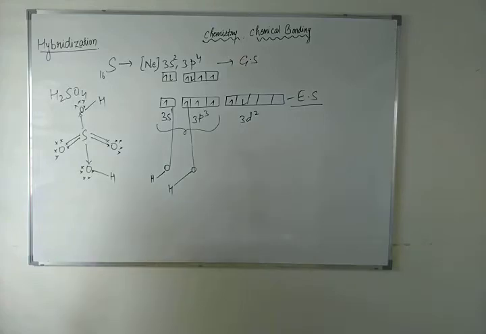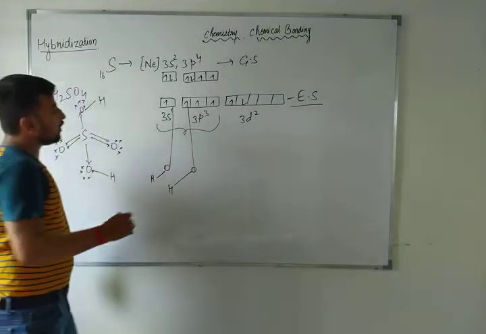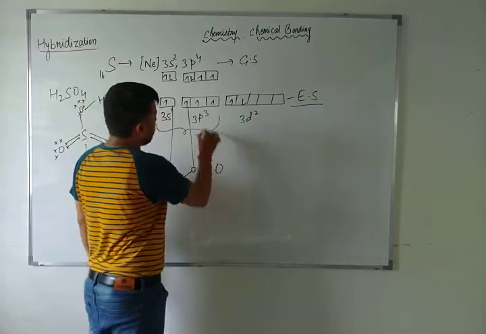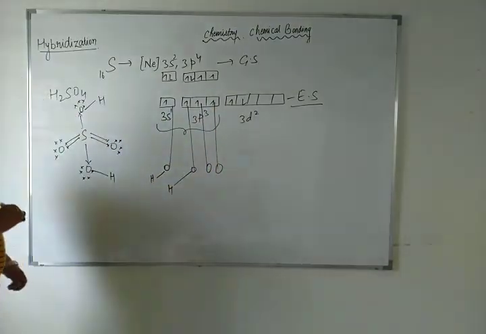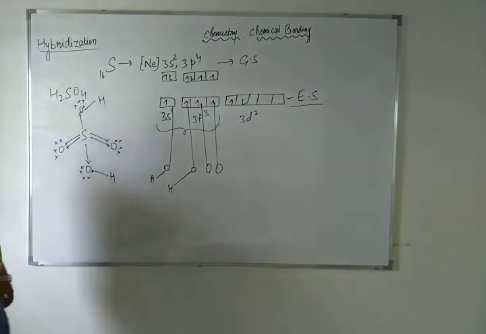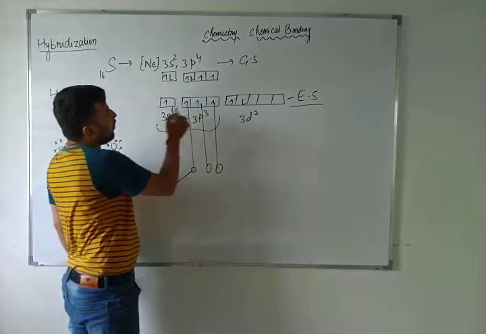And these 2 electrons from the other two oxygens will occupy these. So you can see how many orientations are involved.